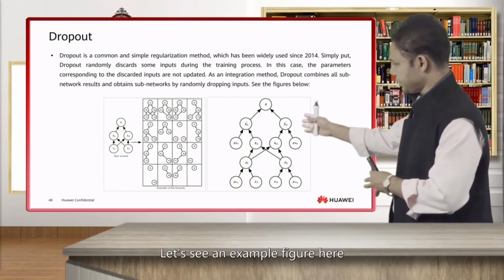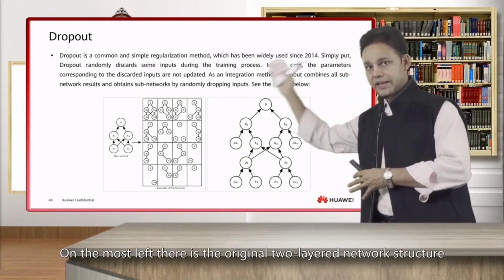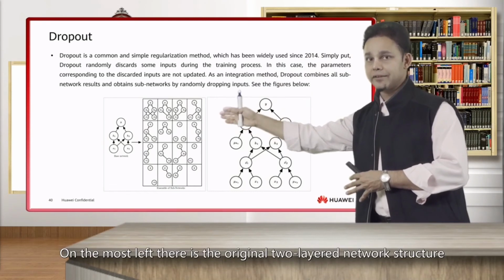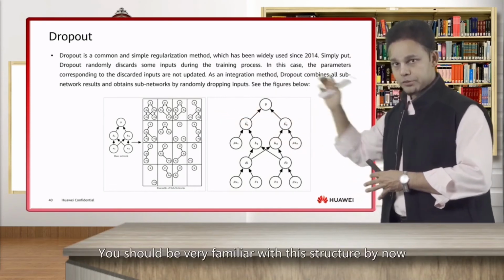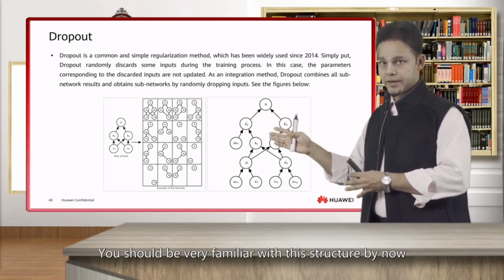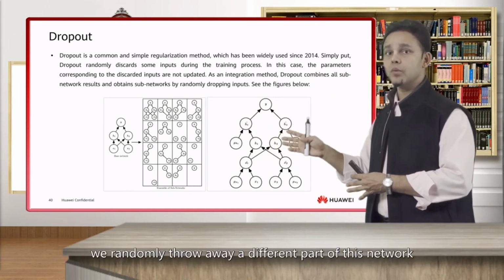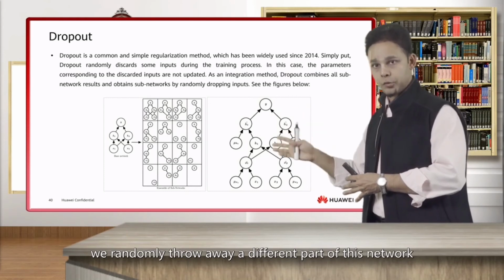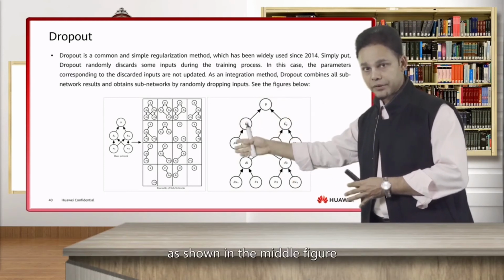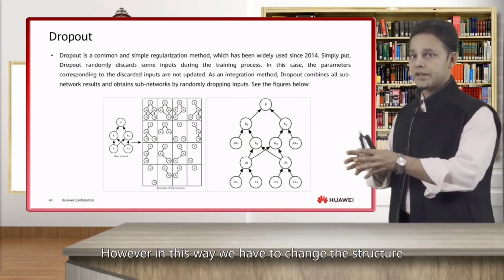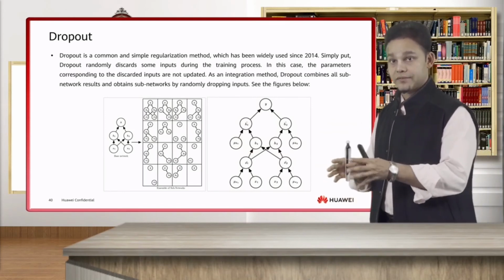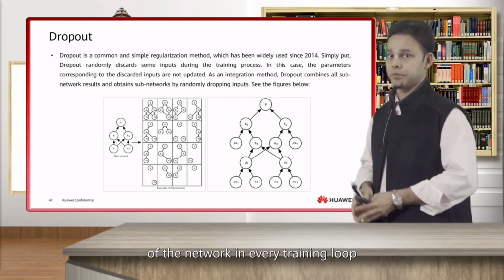Let's see an example figure here. On the far left, there is the original two-layered network structure. You should be very familiar with this structure by now. When we are training this network, we randomly throw away a different part of this network, as shown in the middle figure. However, in this way, we have to change the structure of the network in every training loop.